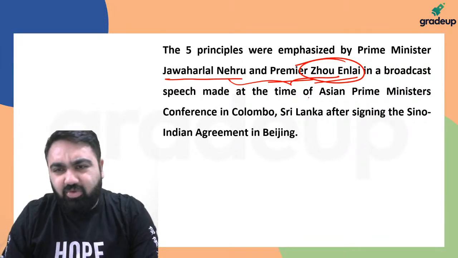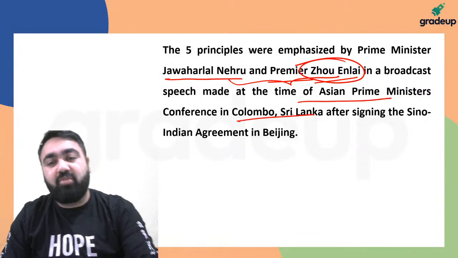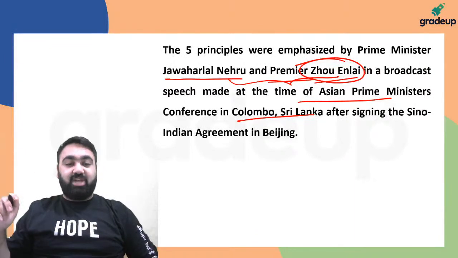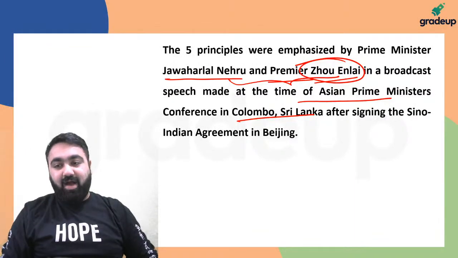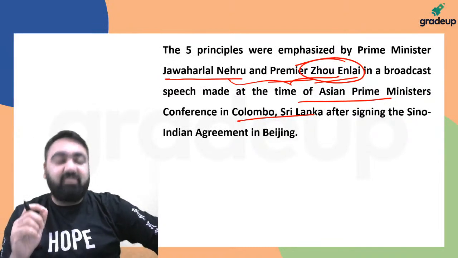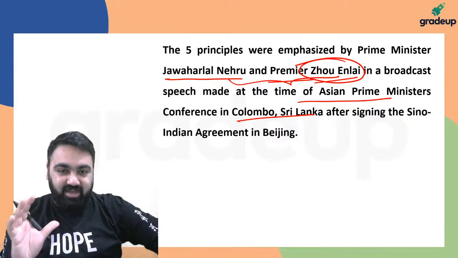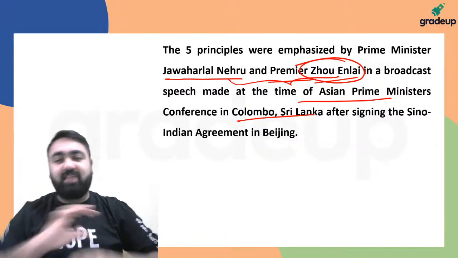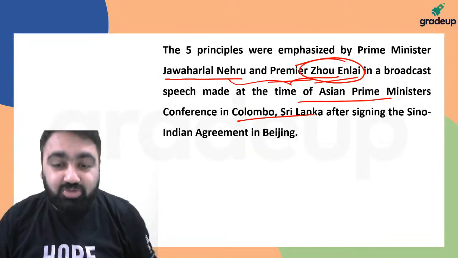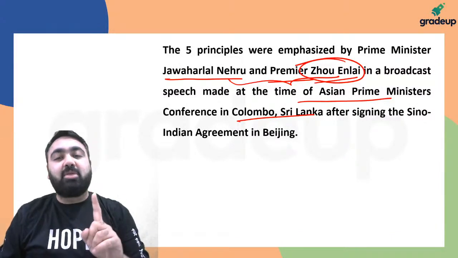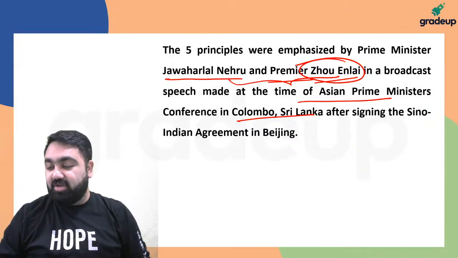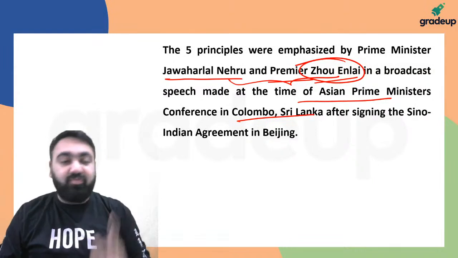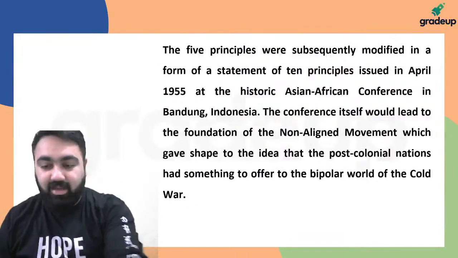Just after a few days, there was an Asian Prime Ministers Conference in Sri Lanka, जहाँ पे the Indian Prime Minister and the Chinese Premier all went to Sri Lanka और वहाँ पे announce किया गया that these two countries, India and China, have signed the agreement, and in that agreement, the two countries have decided that we will not fight, we will not have any issues. But again, China broke the agreement because they were the ones who first attacked Tibet. And after they attacked Tibet, they were the ones who first broke the agreement rather than blaming India.